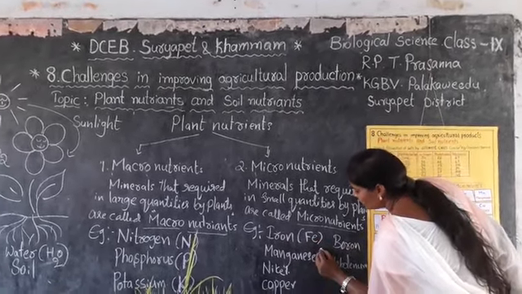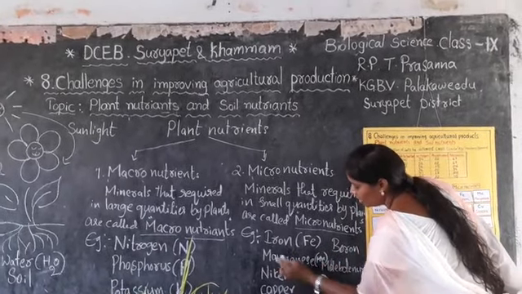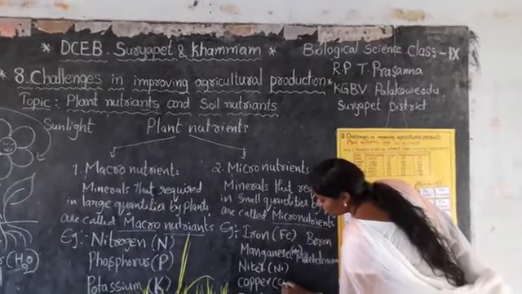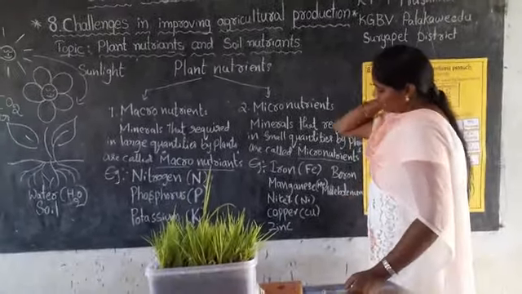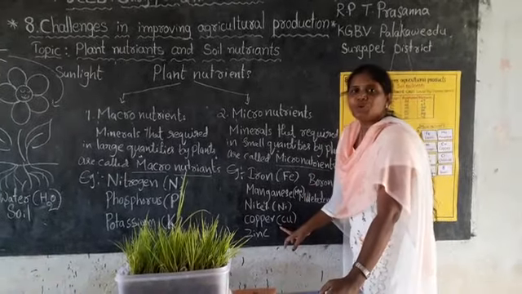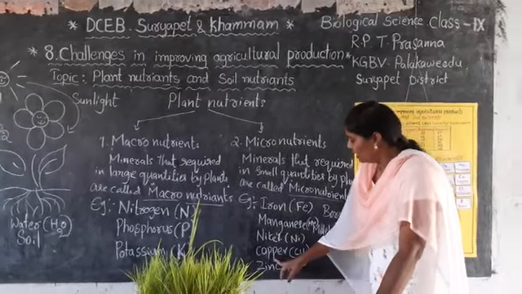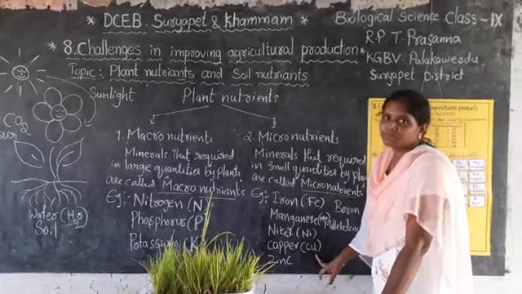Next, manganese with Mn. Nickel, Ni. Copper, Cu. Here also, the chemical name of copper is called cuprous, so we indicate copper as Cu.